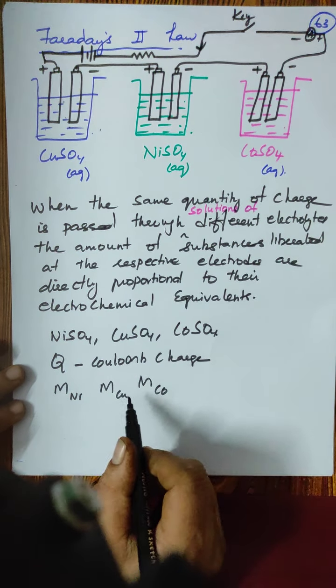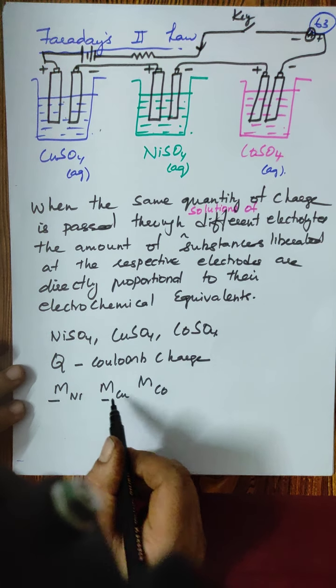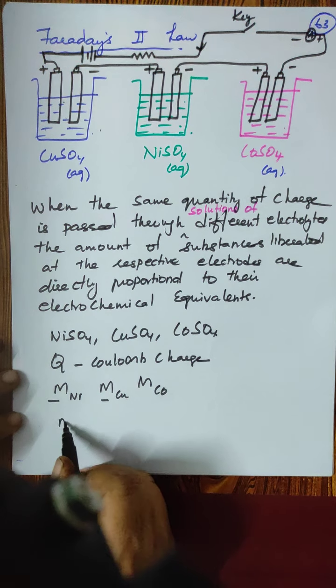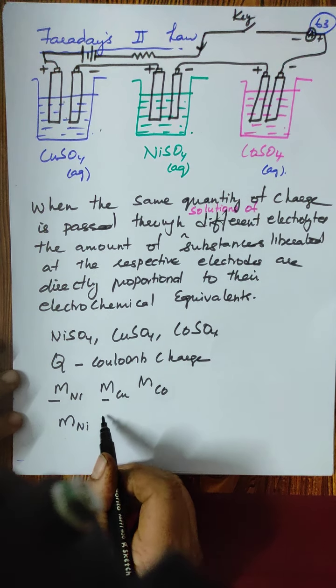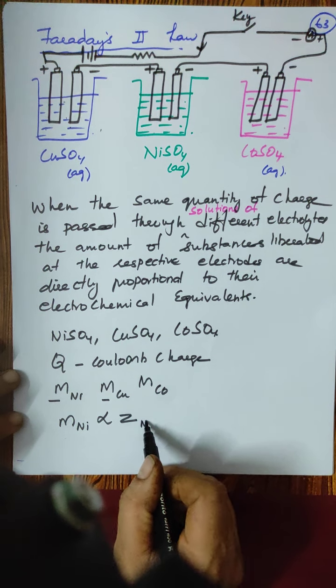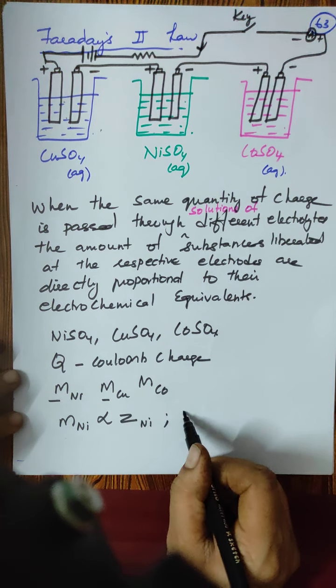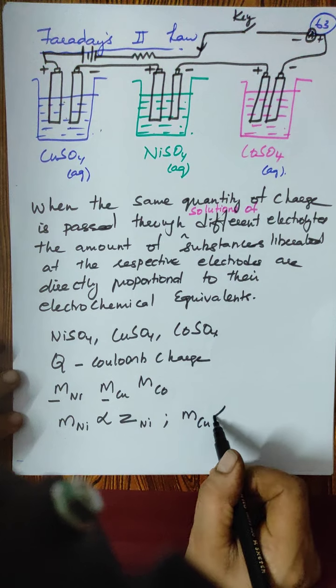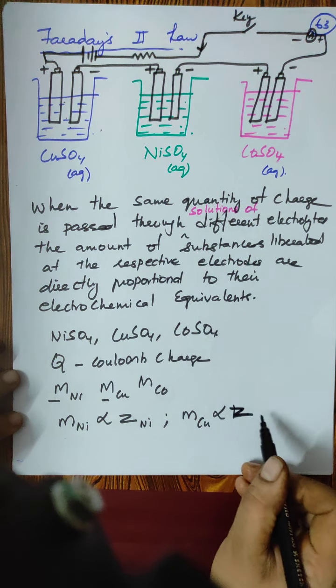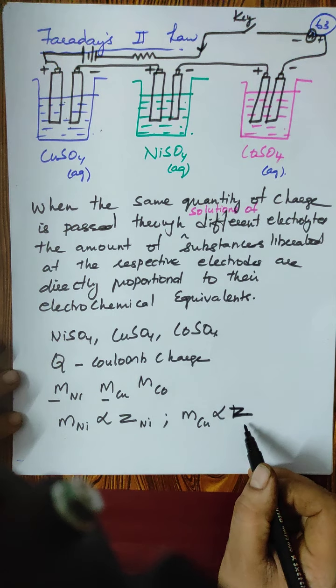Now, according to Faraday's second law, the mass of the substance deposited is directly proportional to its electrochemical equivalent. So M of Ni is proportional to Z of Ni. The mass of copper deposited is directly proportional to its electrochemical equivalent, which we saw in the first law was Z, so Z of Cu.